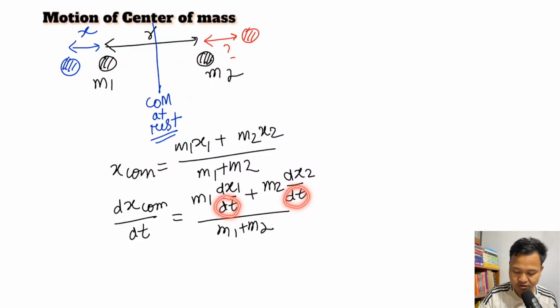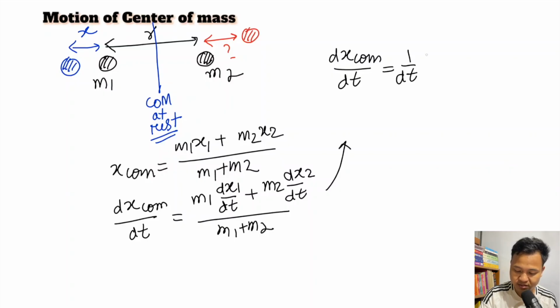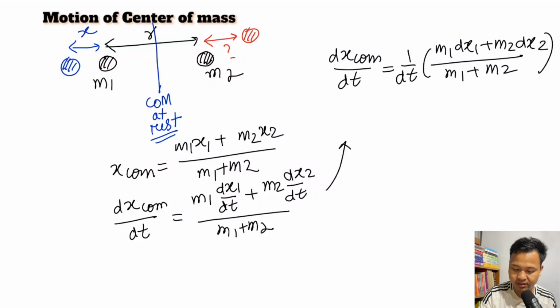See, in all these terms there is dt common. So I will have dx com divided by dt equal to 1 by dt into m1 dx1 plus m2 dx2, divided by m1 plus m2, and dt gets cancelled out.